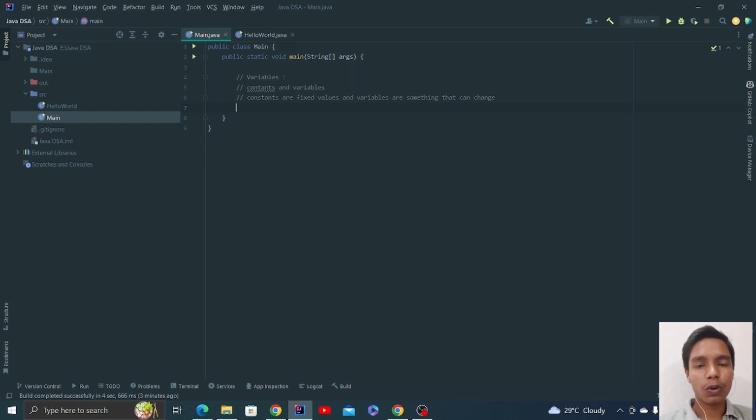Okay, you want to assign a particular value inside your memory, like suppose you want to store 5 inside your memory. How are you going to do it? You're going to do it in such a way that you will take a particular space in your memory. Okay, you will give a name to that space inside your memory, and then you can put that value inside that space, whatever you took.